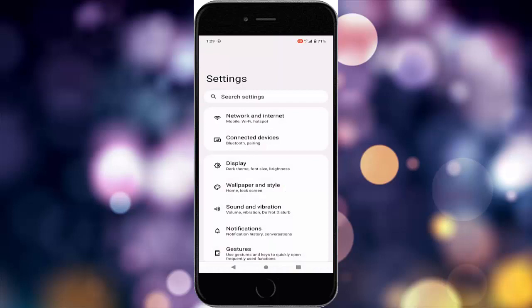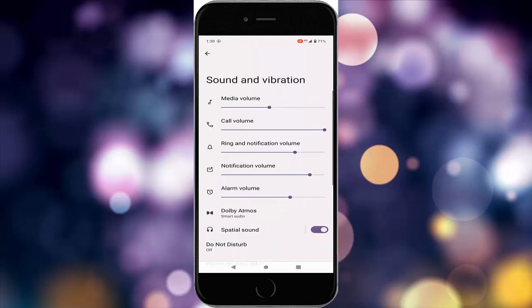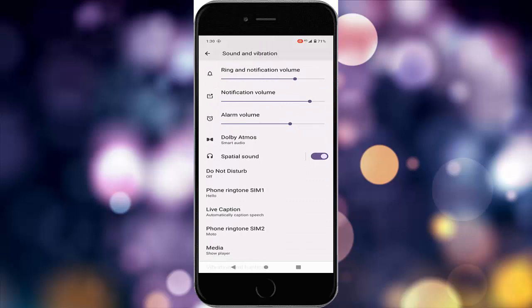and vibration. So you can see here, guys, sound and vibration, volume, vibration, do not disturb option. Tap on this option. And finally, you can see here media volume, call volume, ring and notification volume and alarm volume. You can control your Android volume without using the volume button. And more options here.